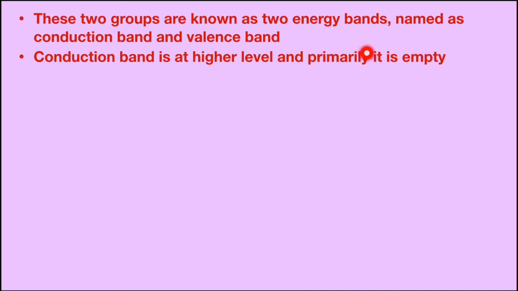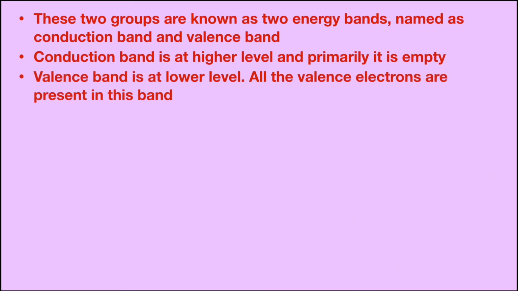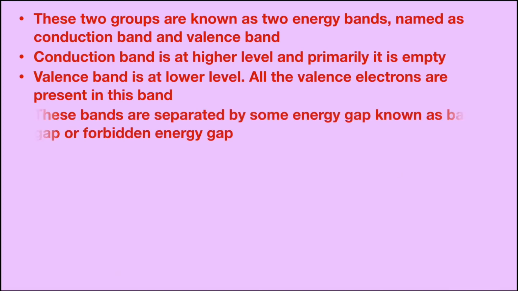It is the group of energy levels which are not having any electron, so it is completely empty. A valence band is at lower level and all the valence electrons are present in this band. So this valence band is completely filled with electrons, or we can say this band has a group of energy levels which are filled with all the valence electrons. These bands are separated by some energy gap, and this is known as band gap or forbidden energy gap.